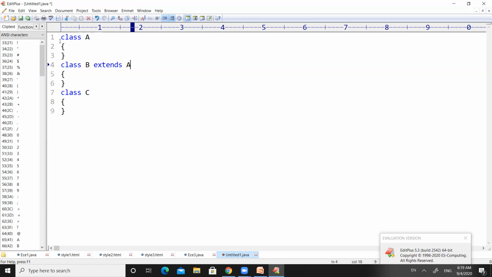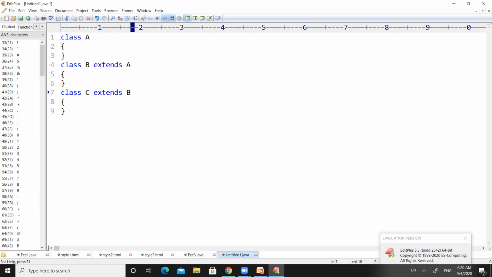So class B extends A, and similarly class C has to be a subclass for B, so here we have to mention class B.